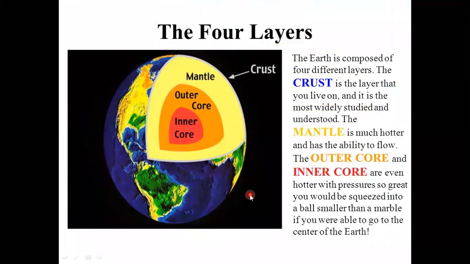There will be four main layers. The earth is composed of four different layers. The lithosphere is known as the crust. It is the layer that you live on. Where are we living? We are living on the crust. The border that is there is known as the crust.